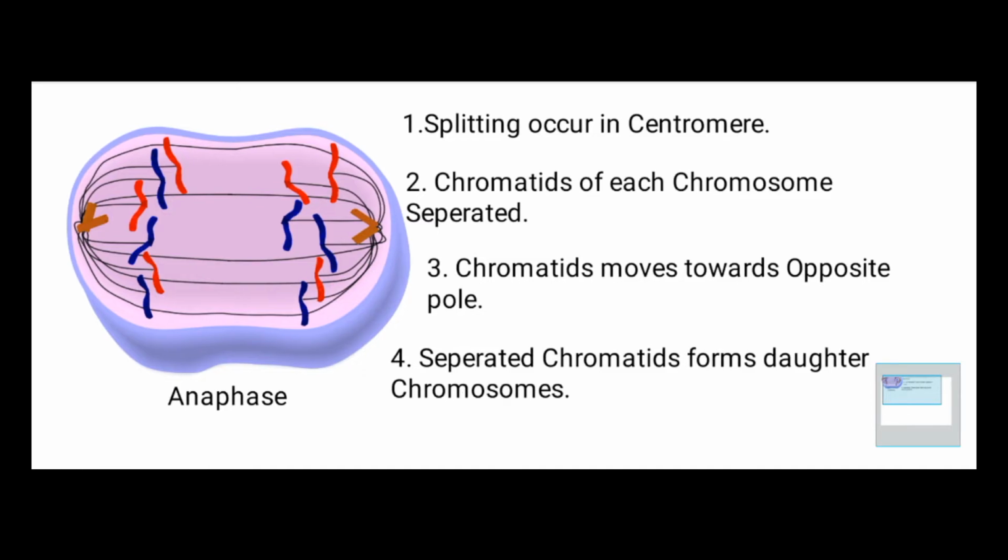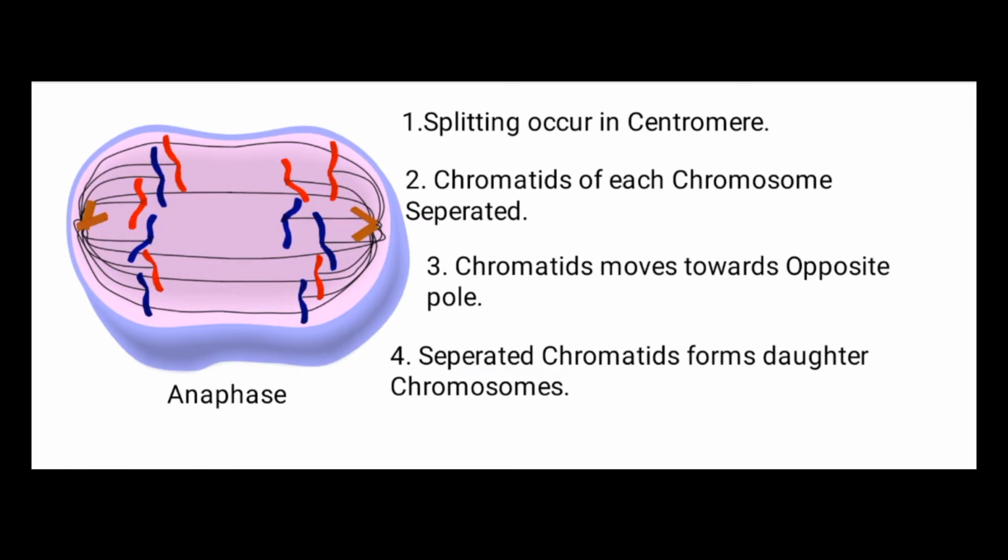Next phase is the anaphase, and in the anaphase the splitting occurs in the centromere. As chromosomes are attached to the spindle fiber with the help of the centromere, the splitting occurs in the centromere. Initially the chromosome has the central part, the centromere, and the two chromatids are attached to it. But in the anaphase, the splitting occurs in the centromere, and the two chromatids separate from each other, and that is called splitting of the centromere.